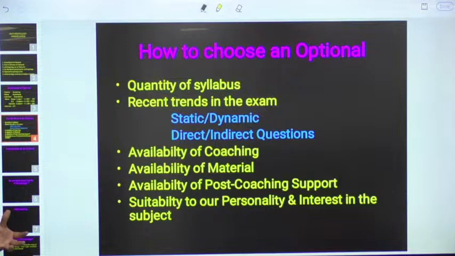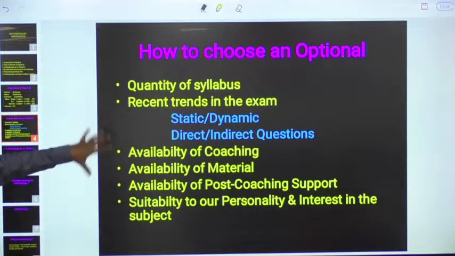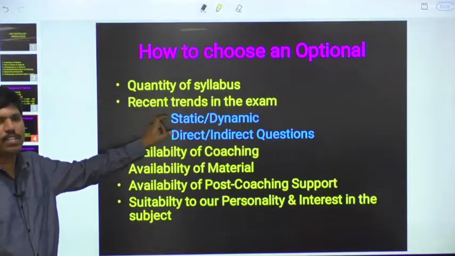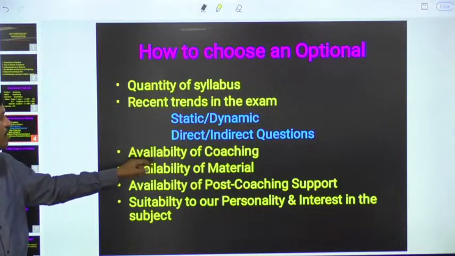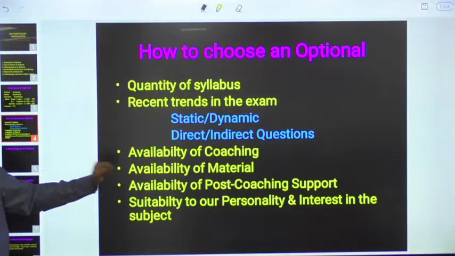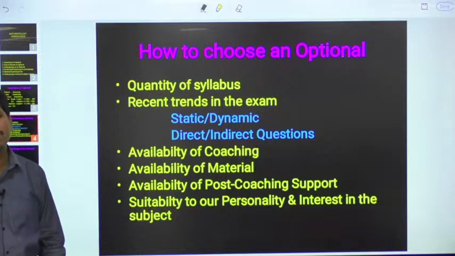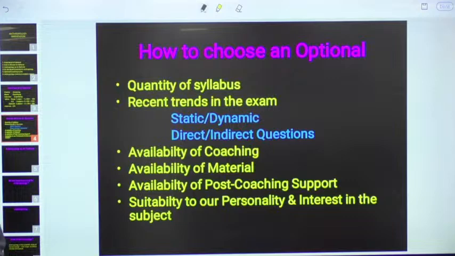See, generally we advise the students to go by flow, and at the same time your interest is very, very important. Without your interest, it is not possible to acquire mastery over the subject. And finally, these are the components that we have to consider. First one is quantity of the syllabus, second one is recent trends in the examination, after that availability of coaching, availability of material, availability of post-coaching support, and suitability of our personality and our interest in a particular subject.